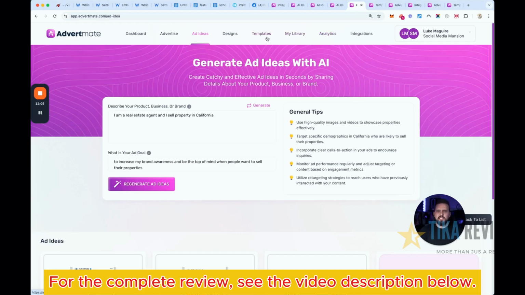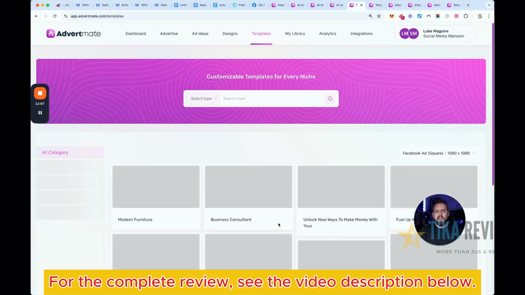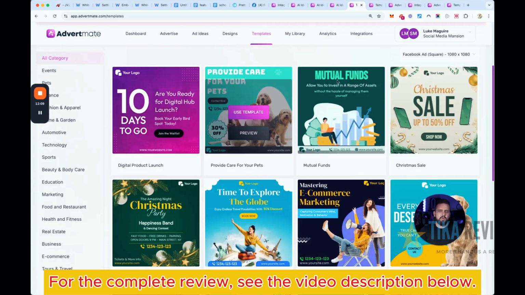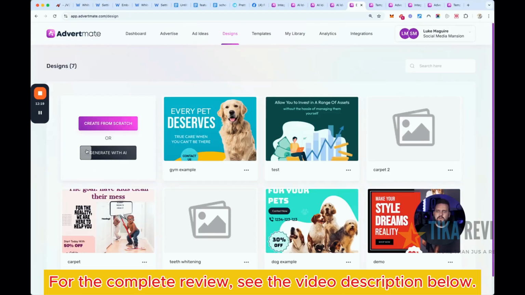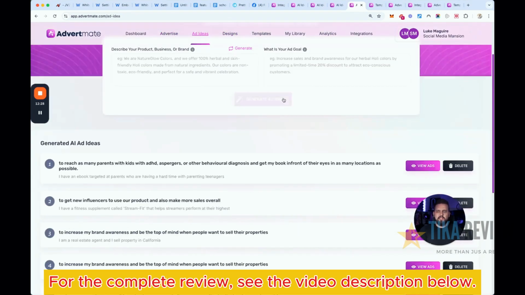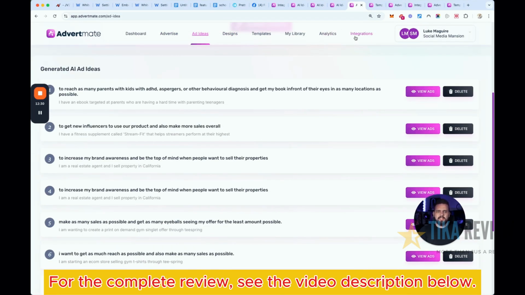Now, in terms of upgrades, we've got our template suite where we're going to upload new ad templates every single month. These are all editable. We can take images out, put images in. We can use our AI image generators there. We've also got our image editor itself, and then again, we can generate our AI images there as well. We've got our overall ad ideas here for different ideas that we've had in the past.